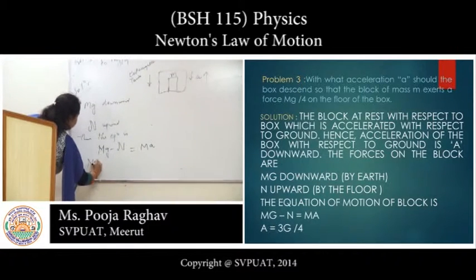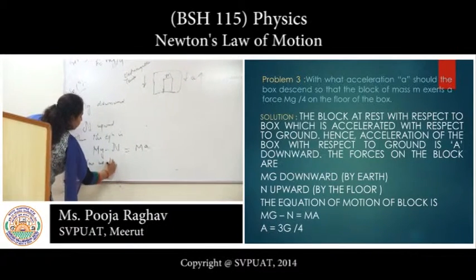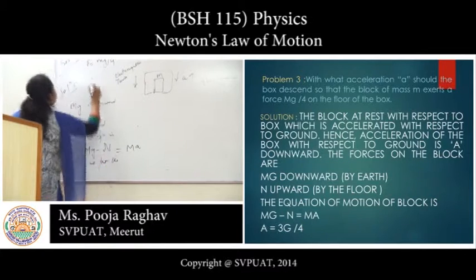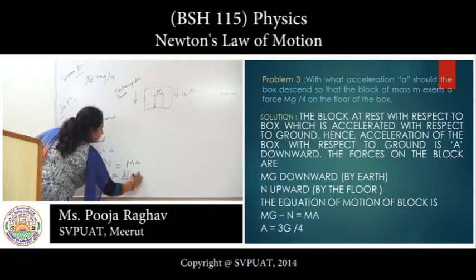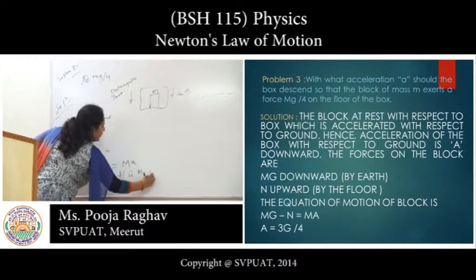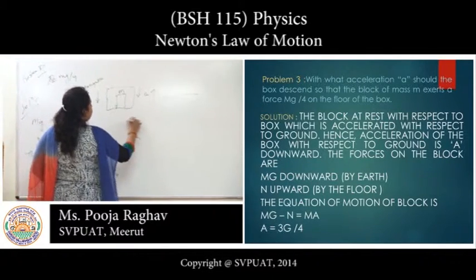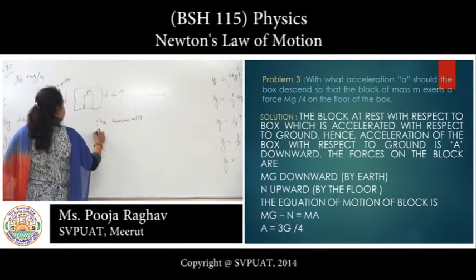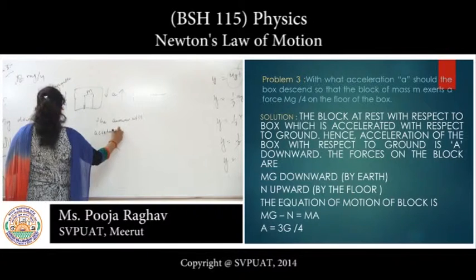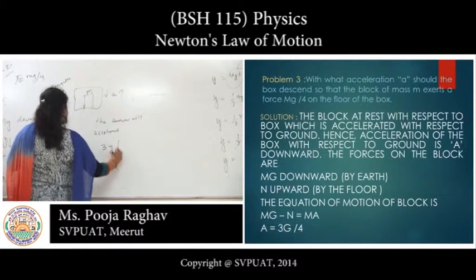Now we put the value of N as mg by 4. Then the answer will be acceleration is 3g by 4.